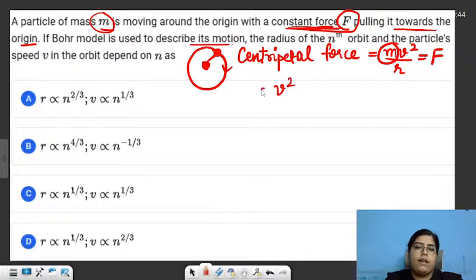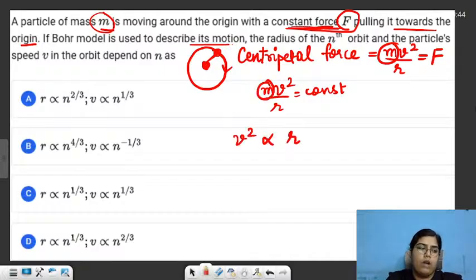So mv square by r is a constant, and in this, m is also a constant. So I can say v square is directly proportional to r. Then I also know that the electron will only revolve in those orbits in which the angular momentum is quantized. That is mvr is equal to nh by 2 pi.